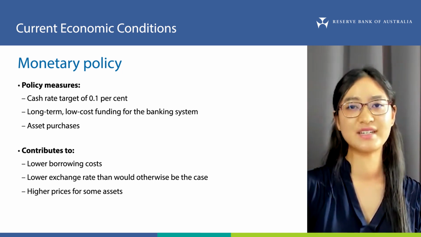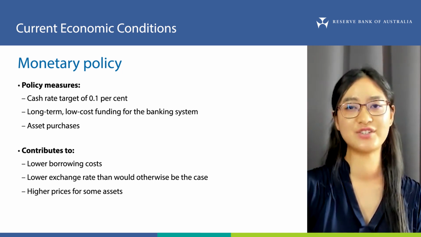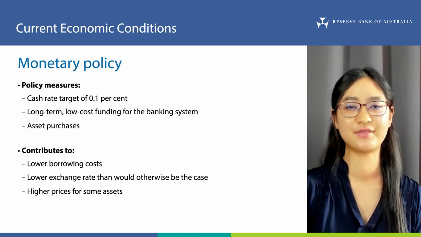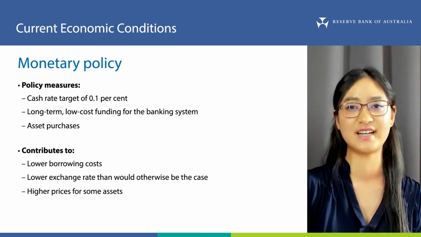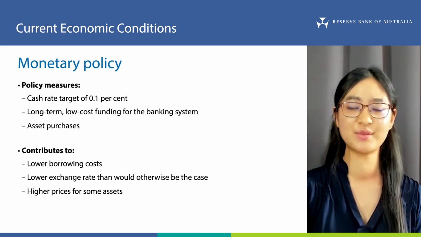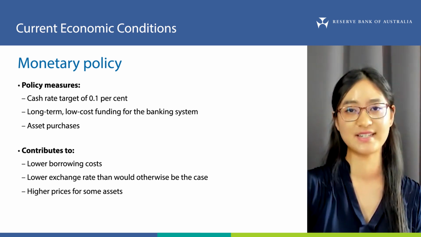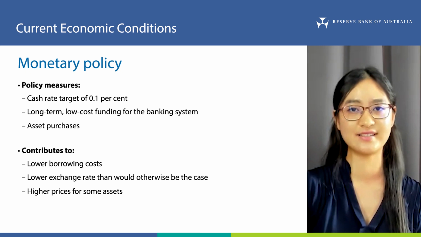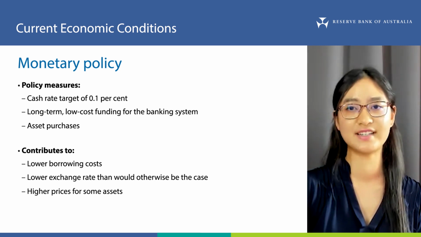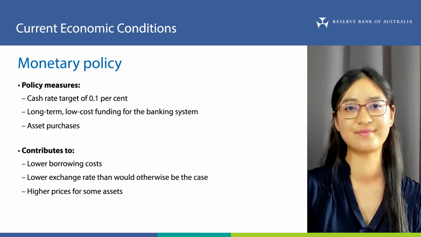The board is committed to maintaining highly supportive monetary conditions in order to achieve a return to full employment in Australia and inflation consistent with the target. For inflation to be between 2 and 3% on a sustainable basis, the labour market will need to be tighter and wages growth materially higher than it currently is. The board will not raise the cash rate until these conditions are met and is prepared to be patient.